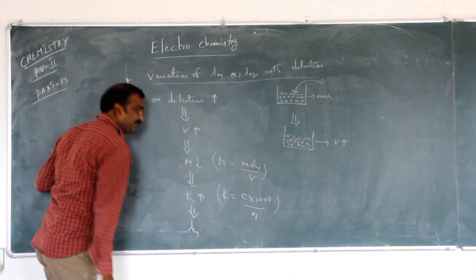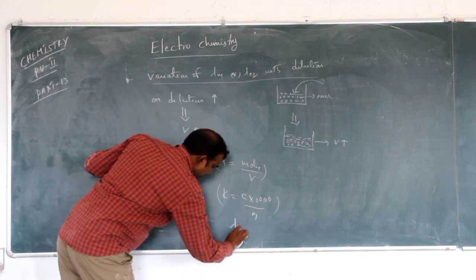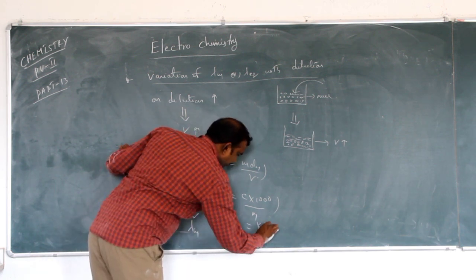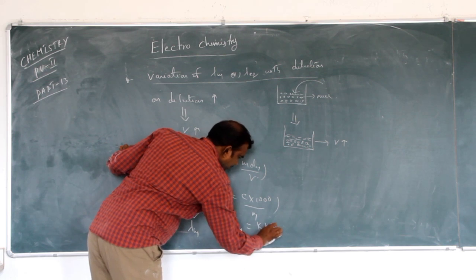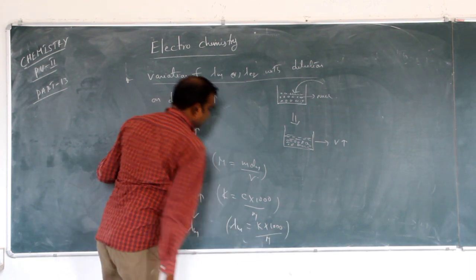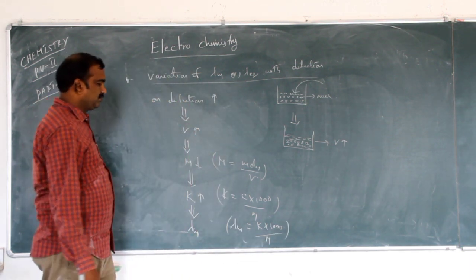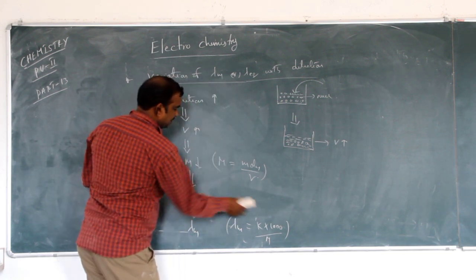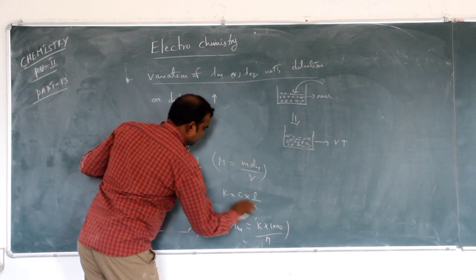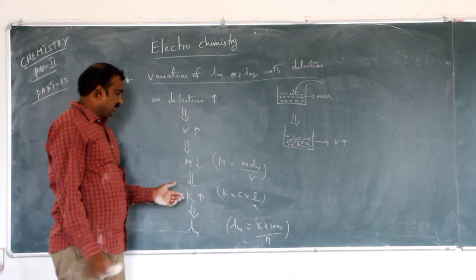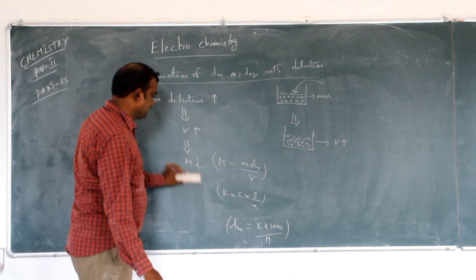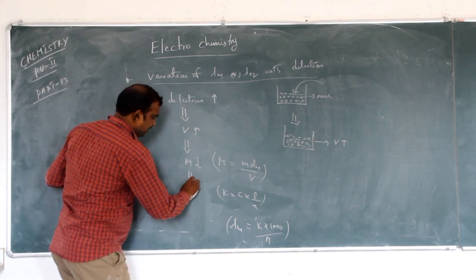What about lambda m? Lambda m is equal to K into 1000 by M. Here K is equal to C into L by M. See here, if molarity decreases, we can directly write that molarity is decreasing.